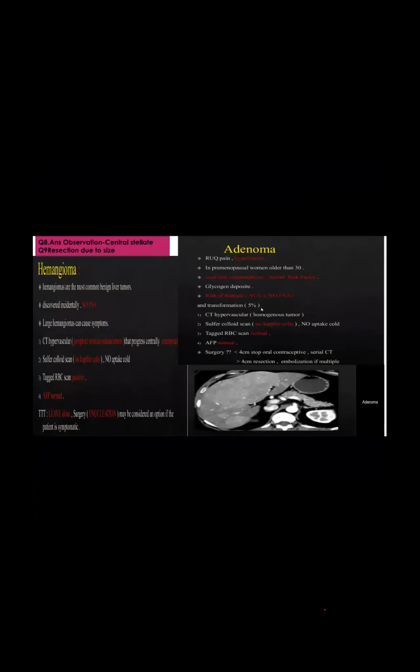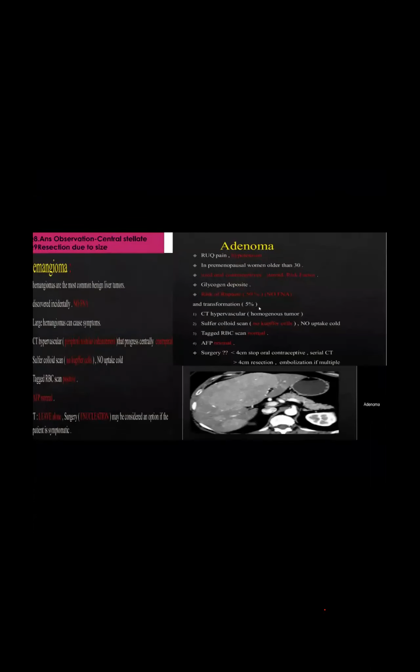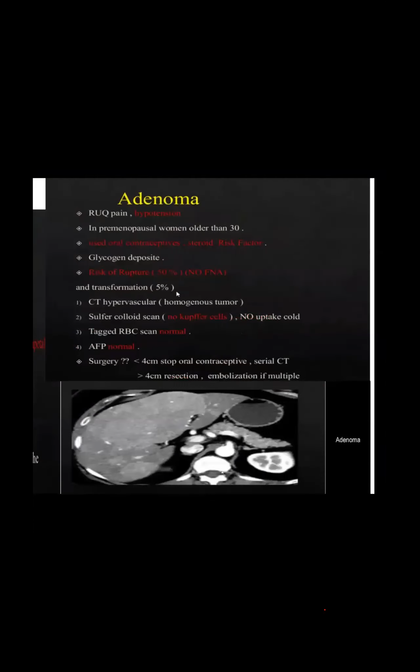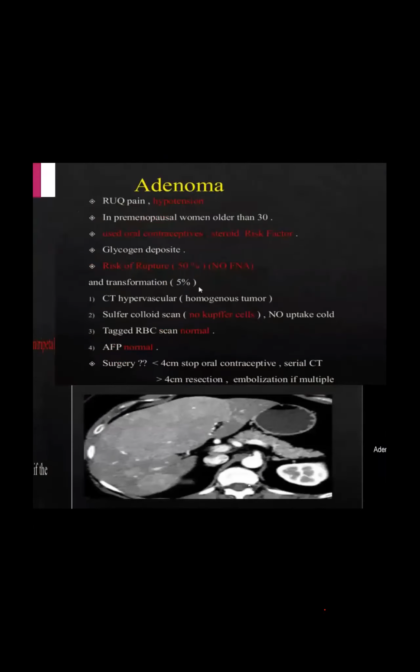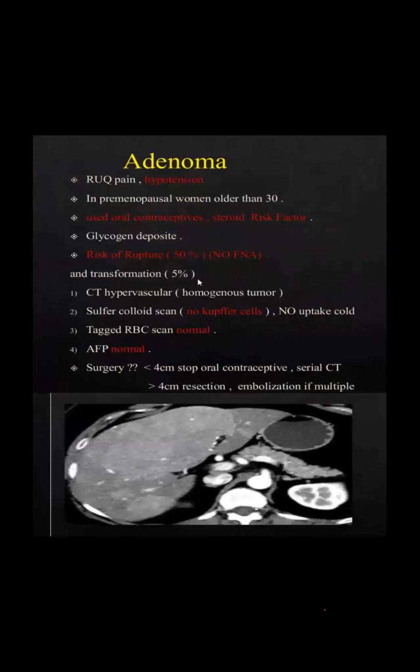First of all, adenoma, Dr. Sneha's case. Right upper quadrant pain, hypotension, premenopausal women older than 30. The age was 35. Risk factor: OCP. So OCP is a risk factor for adenoma.